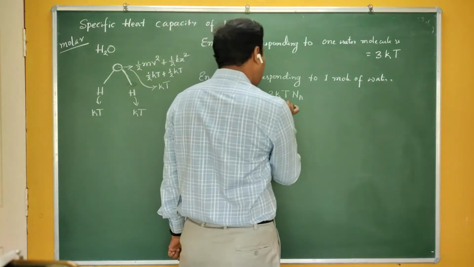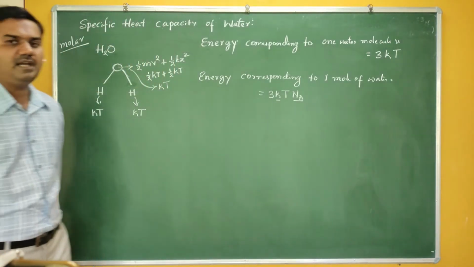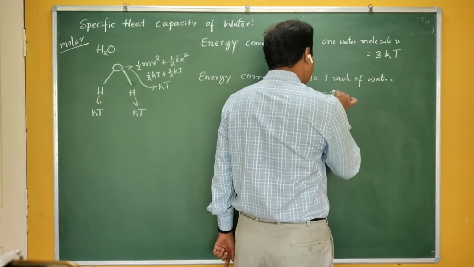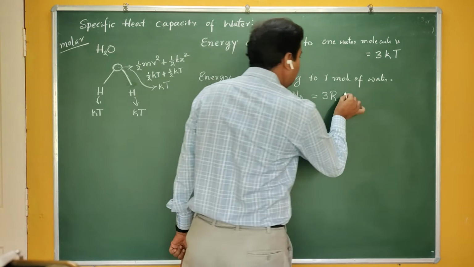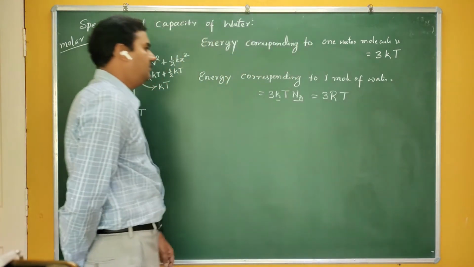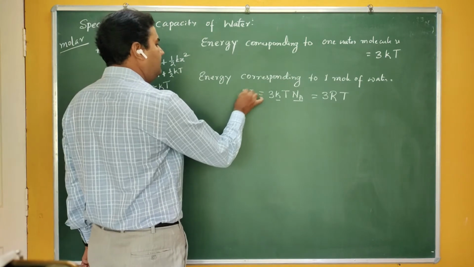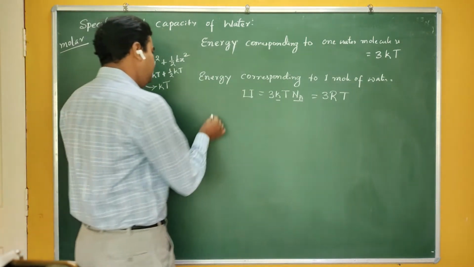The Boltzmann constant multiplied by the Avogadro number gives me the universal gas constant. Therefore, you can write it as 3RT. So the energy corresponding to 1 mole of water is 3RT. Is that correct?